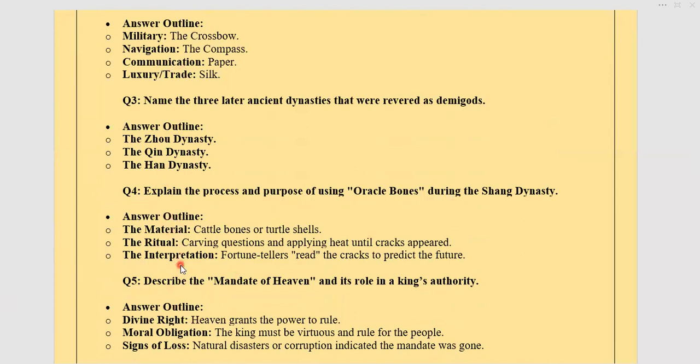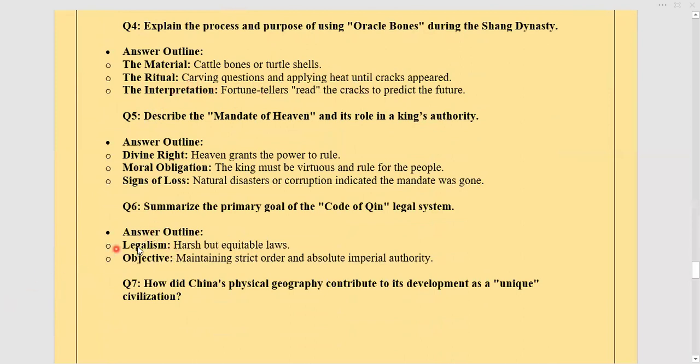So you can divide it into three headings: the material, what was used for that, the ritual, what was the ritual, and what was the interpretation that was done on the basis of that. Then there's a question, summarize the primary goal of Code of Chin legal system. A question like this could be asked.